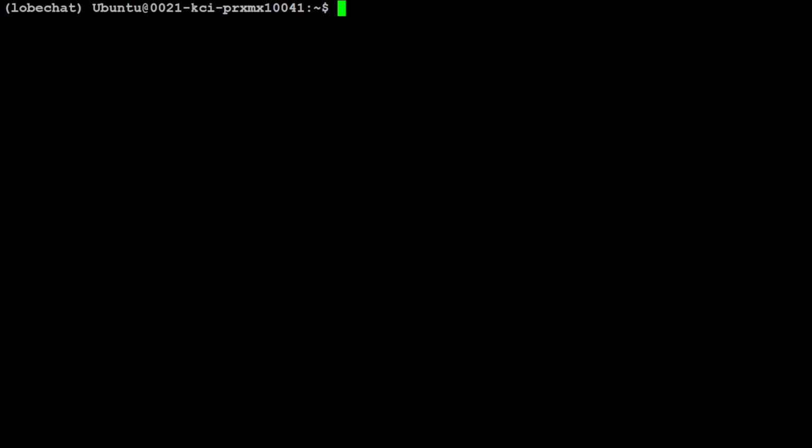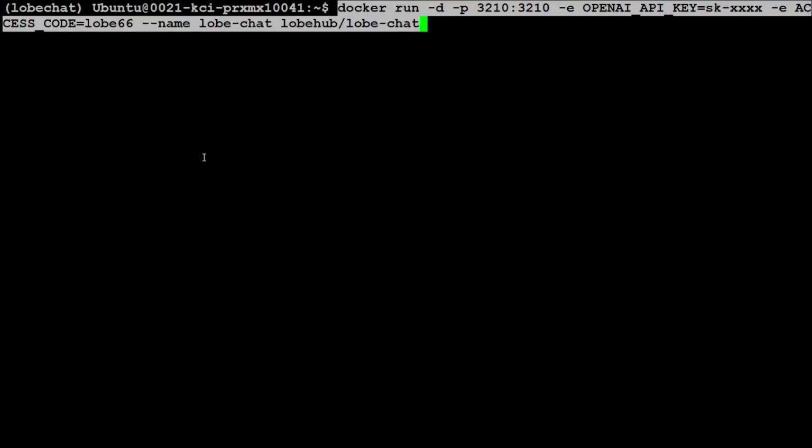Now, in order to install LobeChat, and this is a very good feature of them, they don't really need many steps. All you need to do is to run through Docker, and of course you would need to have Docker installed. If you don't know how to install it, please search the channel and you should be able to find it. So all I'm doing here is running Docker. Local port is 3210, which is mapped to container port 3210.